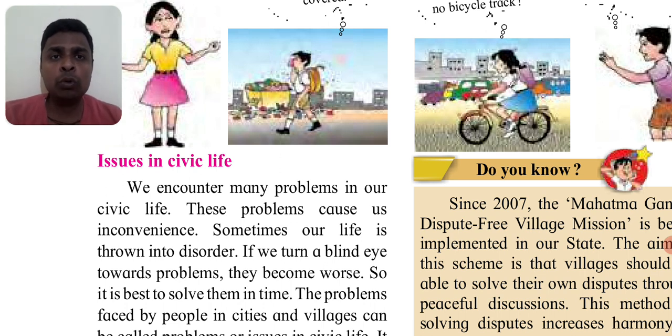Sometimes our life is thrown into disorder. So we have order. Order means our routine. Things which are kept properly are in order. If your life is going according to a certain plan, it is in order. When we face problems, it is disorder. That means we are disturbed. Nothing is easy for us. Sometimes our life is thrown into disorder.